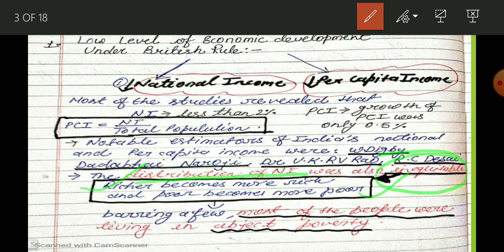So we find two features regarding two indicators. National income and per capita income, both are very low, and because of that we were backward and stagnated under the British rule. And the second thing, distribution of national income is not equitable. It is inequitable, meaning richer sections are becoming richer and poor sections are becoming more and more poor. And what will be its result? What will be the result of inequitable distribution? Its result is that, apart from a few people, most of the people were living in abject poverty.